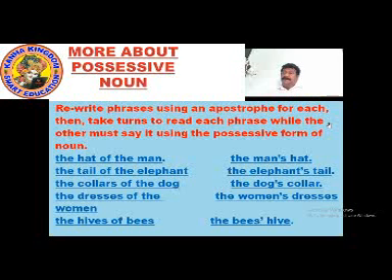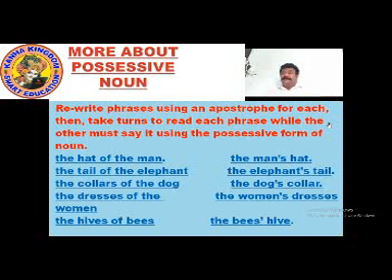What has been asked of us? Write phrases with an apostrophe. We'll rewrite the phrases with an apostrophe and show the possessive form of the noun. So the collar of dog becomes the dog's, D-O-G-S. We have written an apostrophe s. The dog's collar.